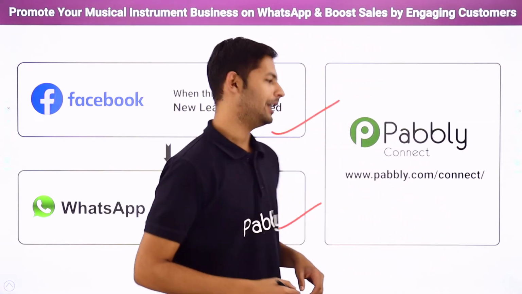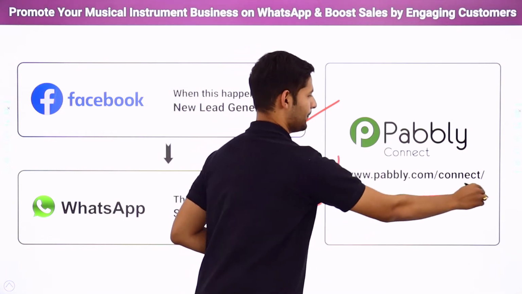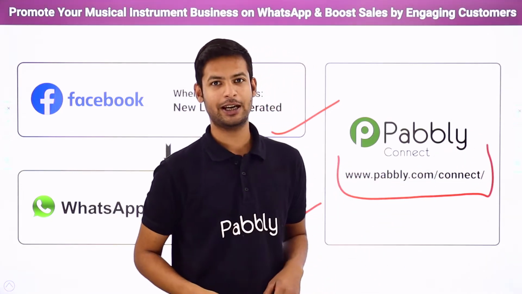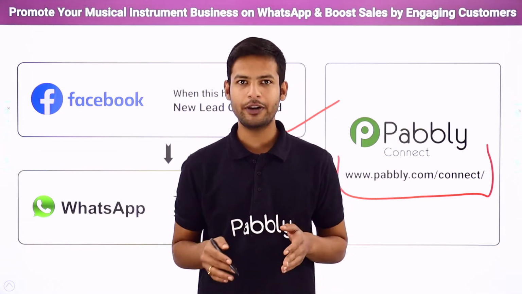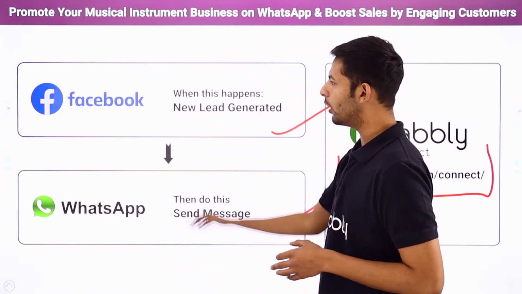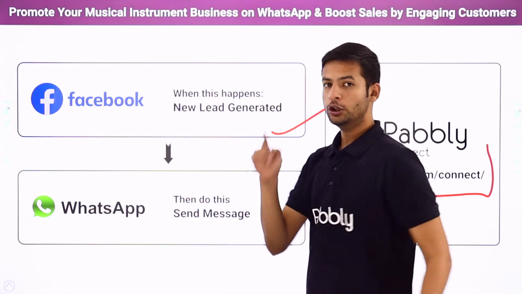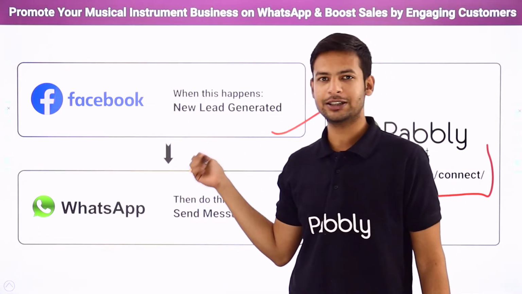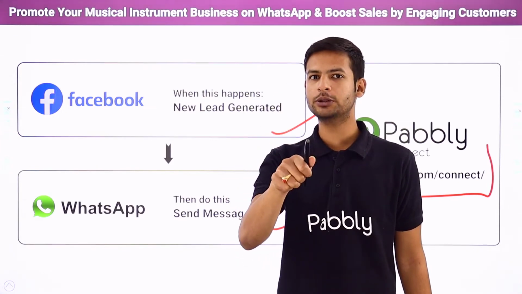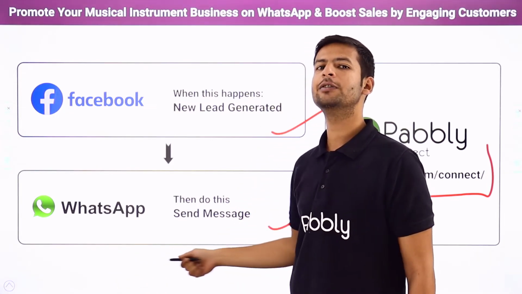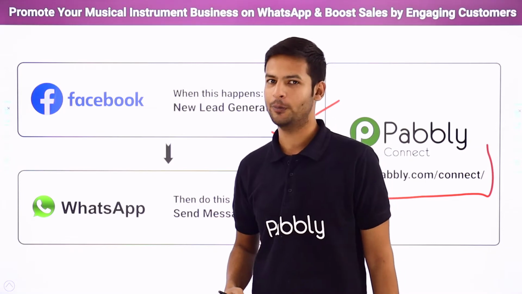Let me tell you. With the help of Pabbly Connect. Now you people will say, what is Pabbly Connect? So Pabbly Connect is an integration and automation software. What it will do is help us link both of these applications together so that every time a new lead is generated through your advertisement and they fill up the form, on successful form submission, they will automatically receive a WhatsApp message with the link of the brochure.